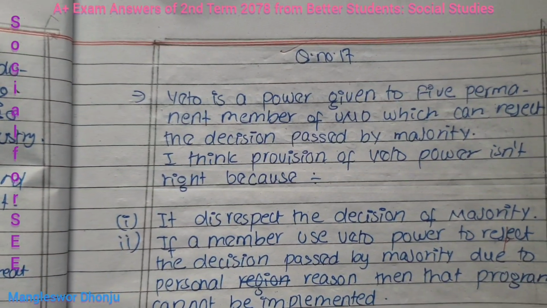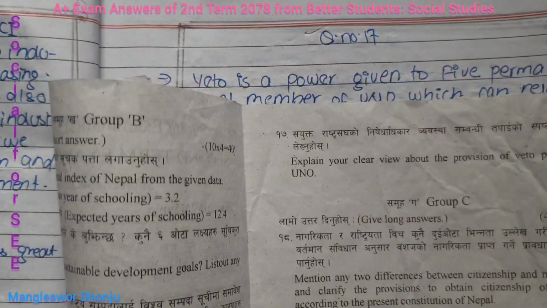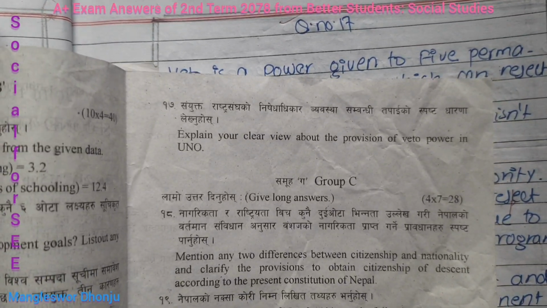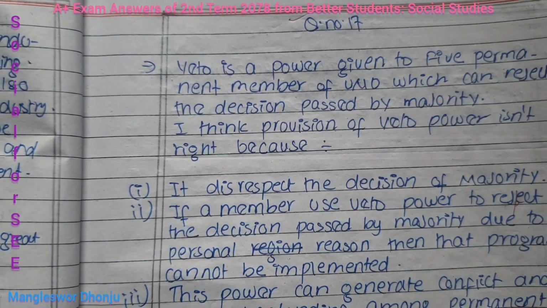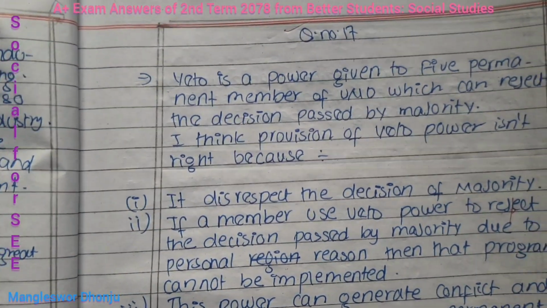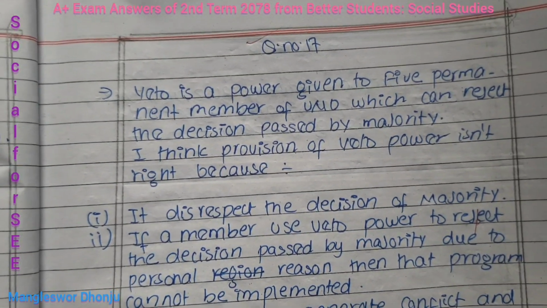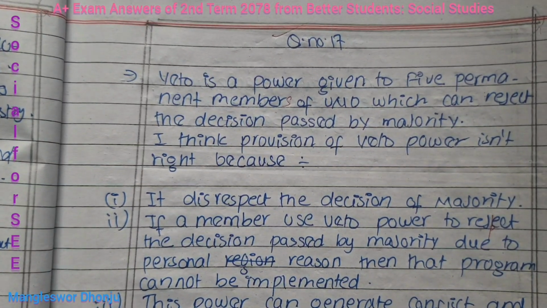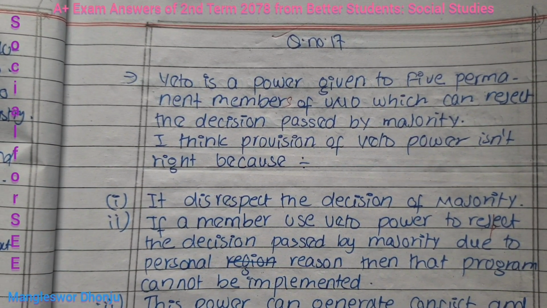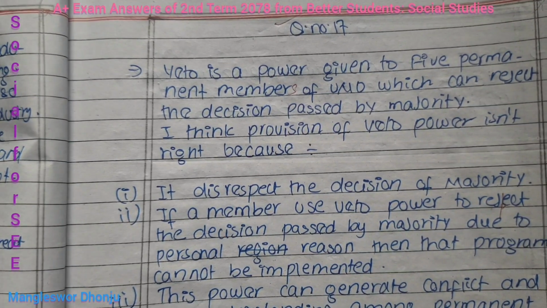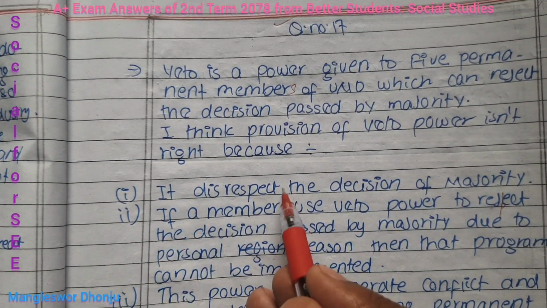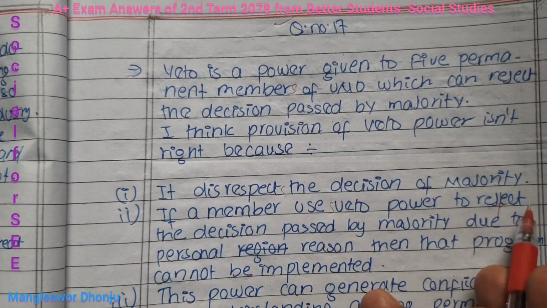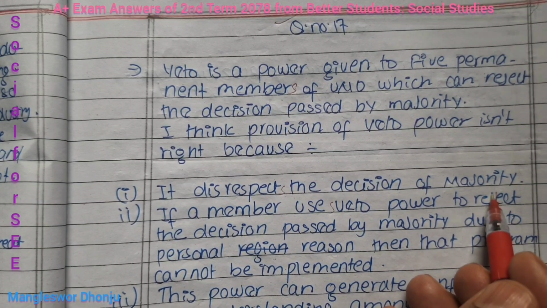In terms of question number 17, 17 means explain your clear view about the provision of veto power in the UNO. Regarding veto power, pour your opinion. And here he writes, veto is a power given to 5 permanent members of UNO which can reject the decision passed by majority. I think the provision of veto power is not right because here he presents logic. It disrespects the decision of the majority. If a member uses veto power to reject, okay.